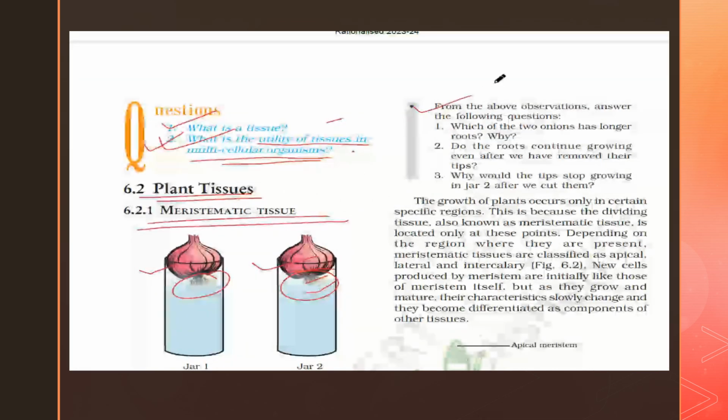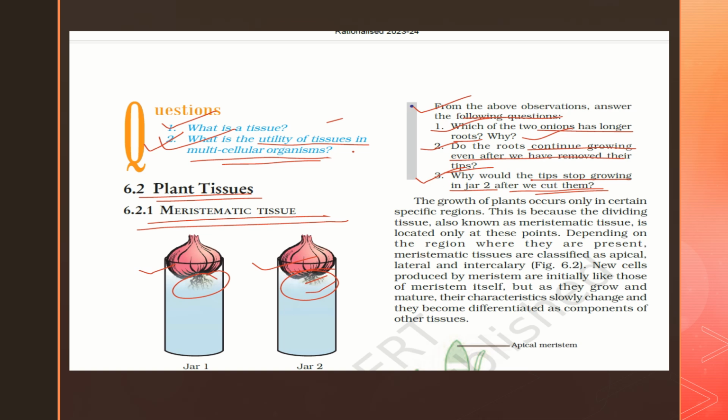Now from the above observations, answer the following questions. Which of the 2 onions has longer roots? Why? Do the roots continue growing even after they are removed from the tips? Why would the tips stop growing in jar 2 after we cut them? Just go through the observation. It is a very easy observation, and you'll just go through it, right?